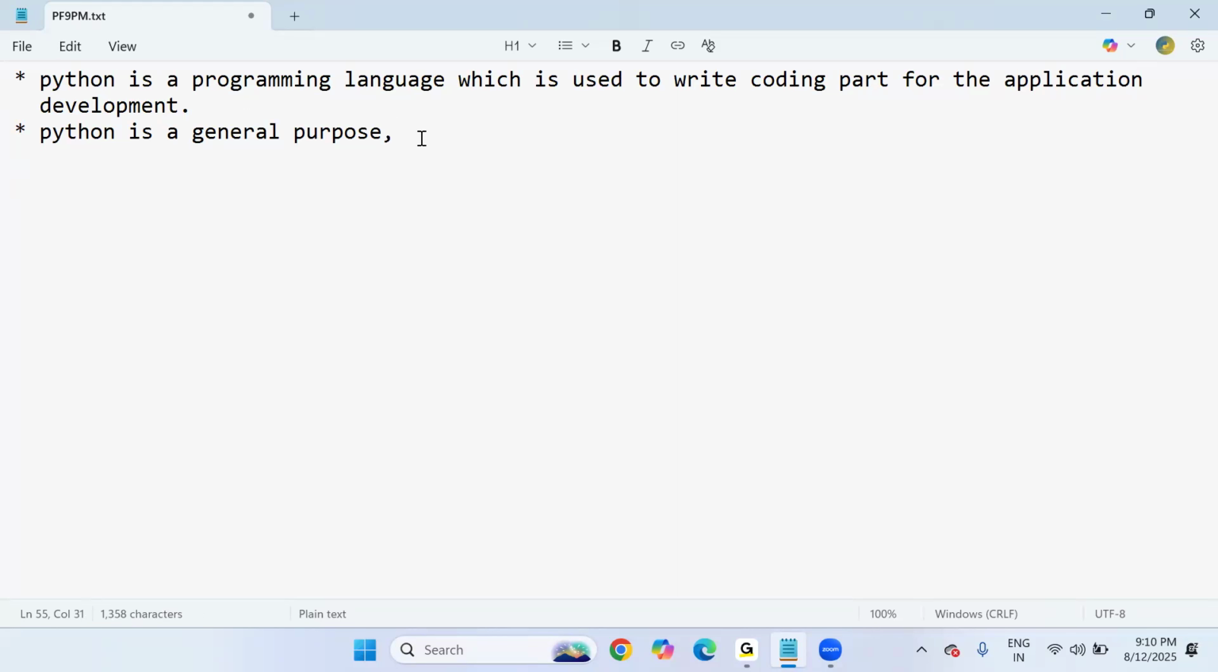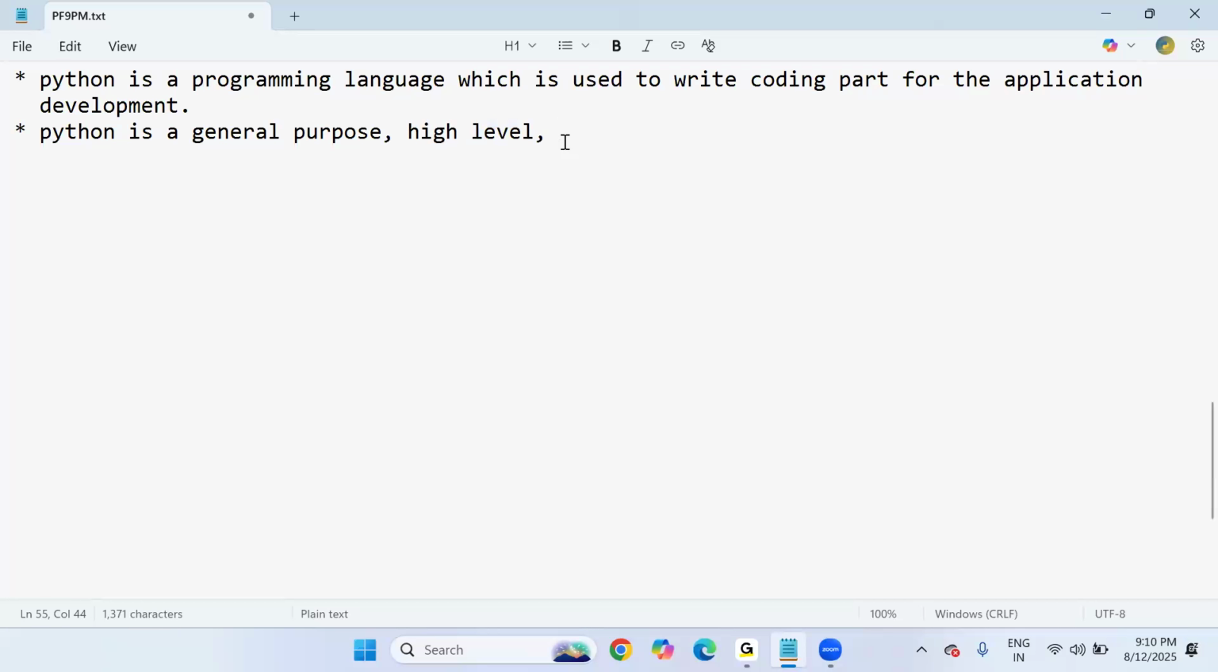And next, Python is a high level programming language. If any programming language is high level, what does that mean? All the low level activities can be managed by the programming language itself. That means memory management, code security, and error handling can all be managed by Python internally. That is the importance of a high level language. All the low level activities are managed by Python just because it is a high level language.